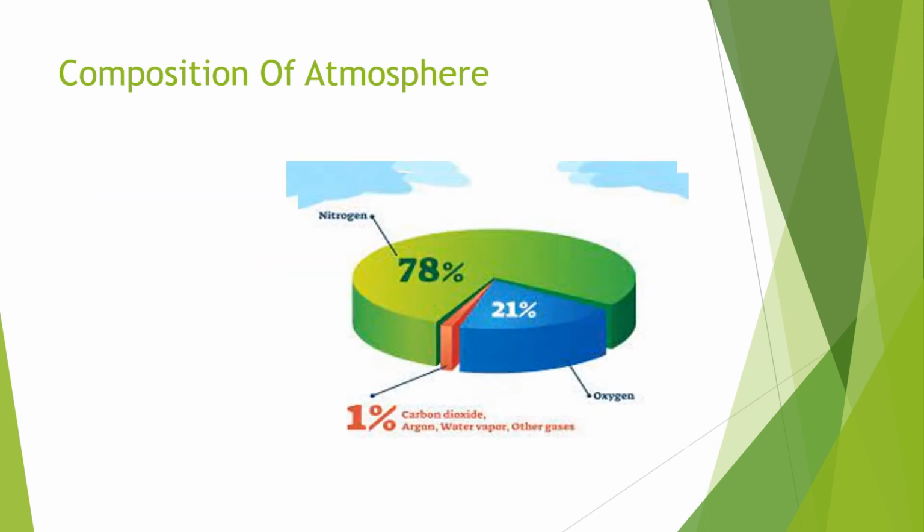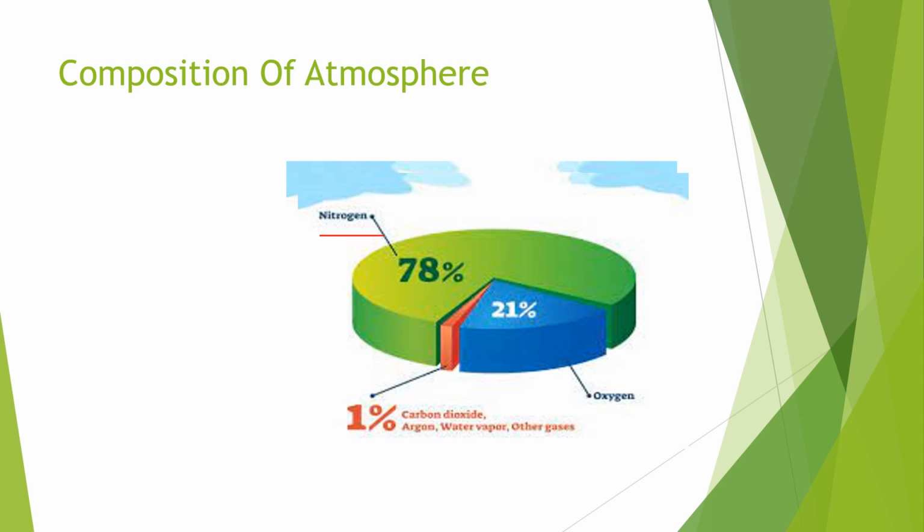Next, looking into the composition of the atmosphere. The atmosphere consists of various gases, particulate matter, dust, and water vapor. Looking into the gases first, the first and a very important one is nitrogen.